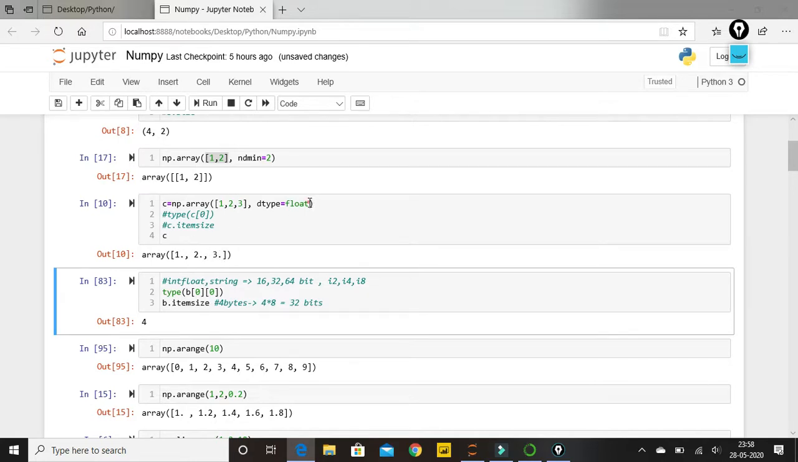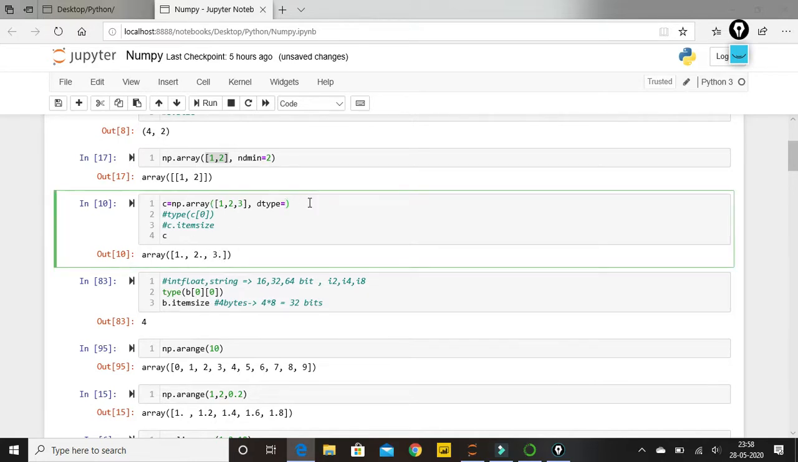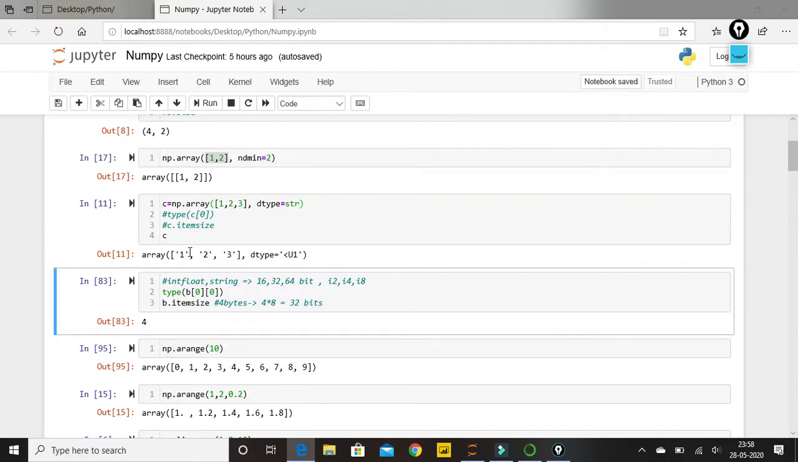Similarly, let's say I'm giving another data type, string. It will convert into string. You will be able to see that it is giving us the result in single quotes, meaning it is converting 1 2 3 into string values. Now moving on, if you see the type of c.